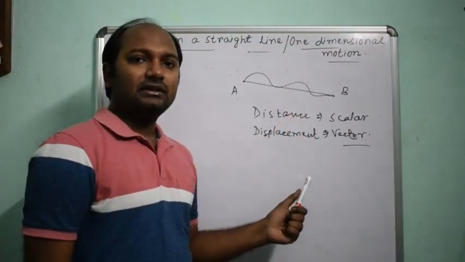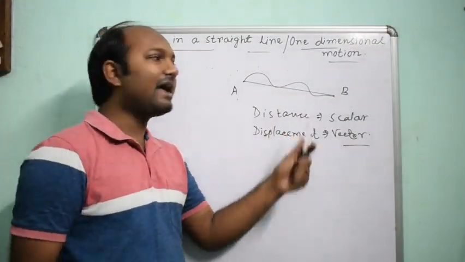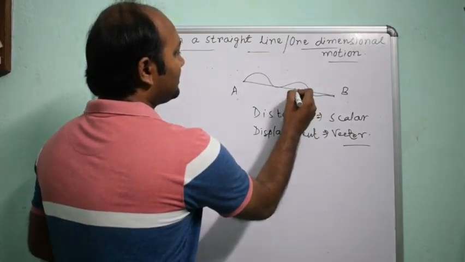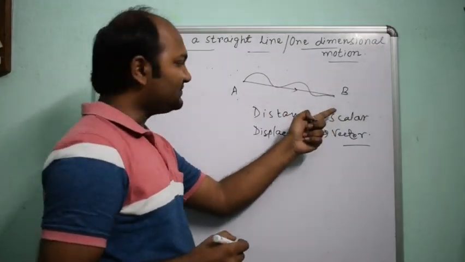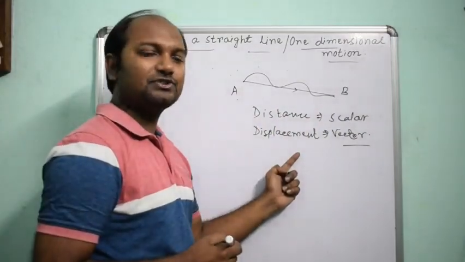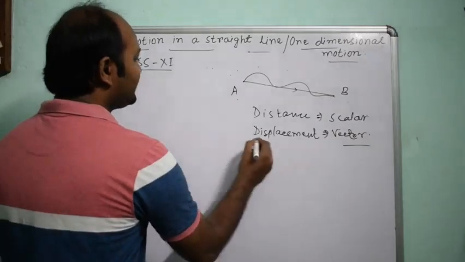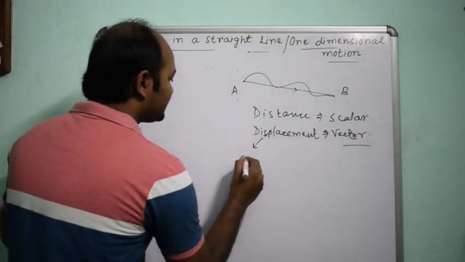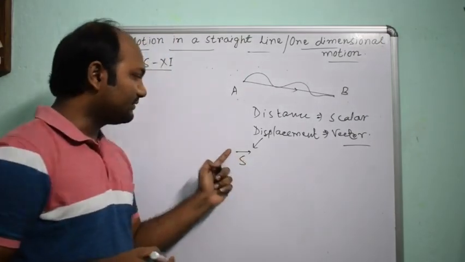Distance has a particular magnitude but not a particular direction, whereas you see this is the direction along AB. This is the direction of the displacement. So displacement is a vector quantity. We can symbolize displacement as s vector.